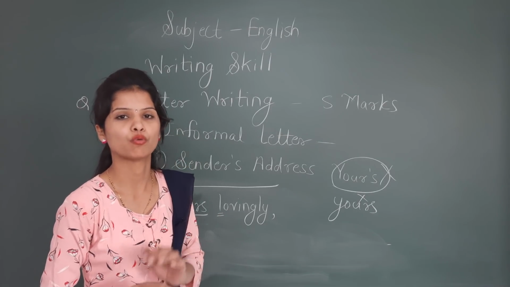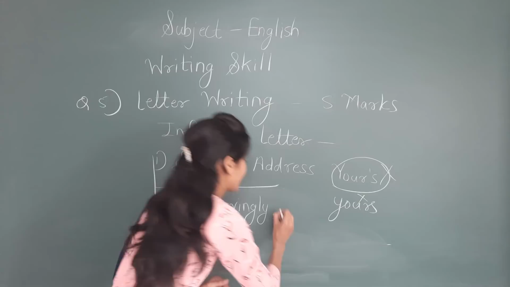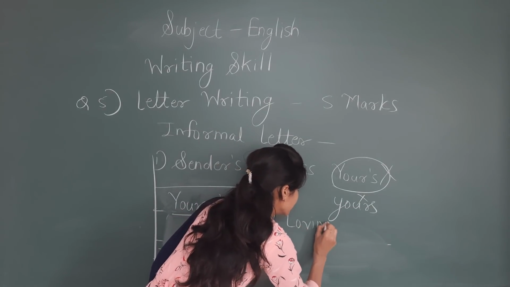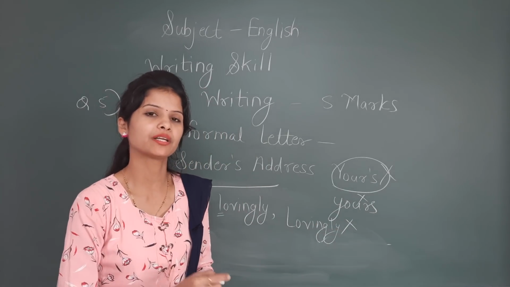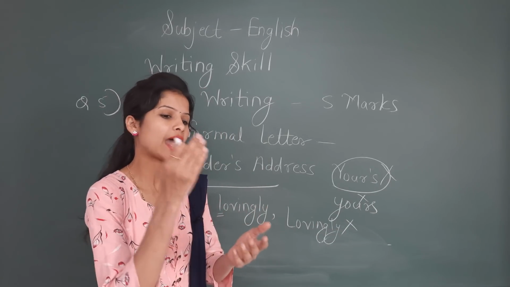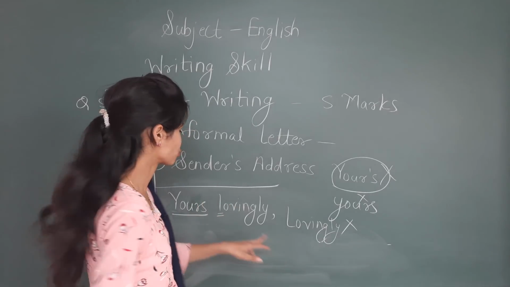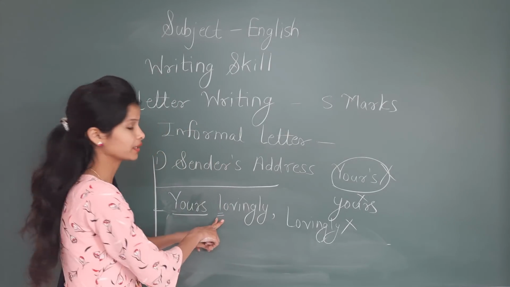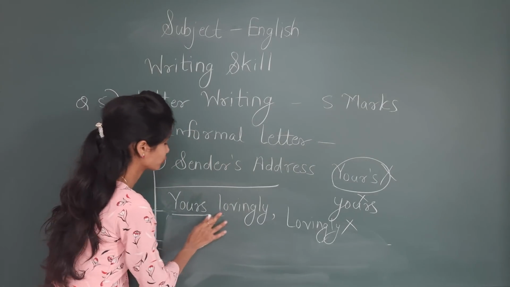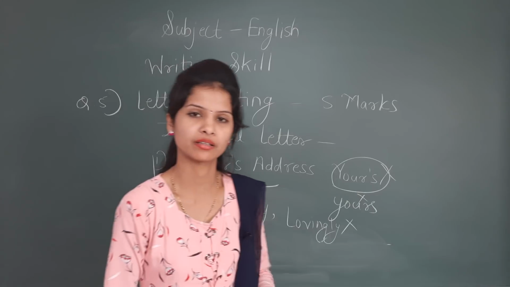It must be in small format. Yes, don't write L capital like this, lovingly. Yes, this is again totally wrong. Y should be capital, but the second word, whatever adverb or another thing you are writing, should start with a small letter. So L should be small. Yes, so then only you will get perfect marks there, half mark.